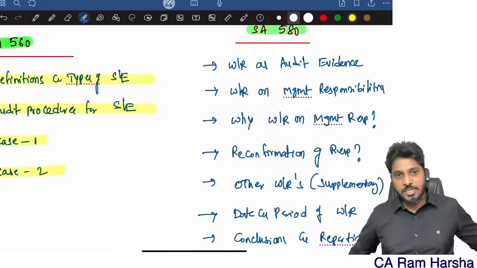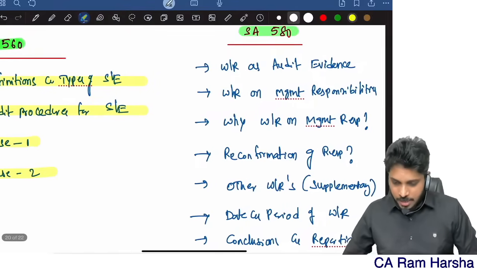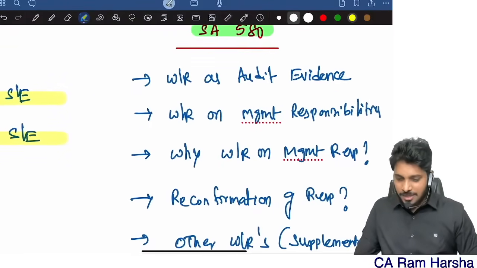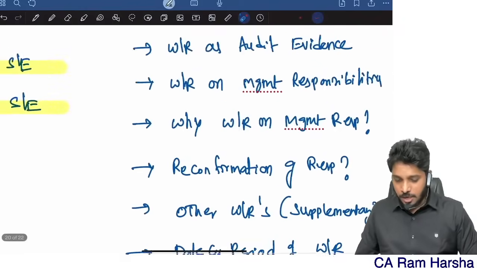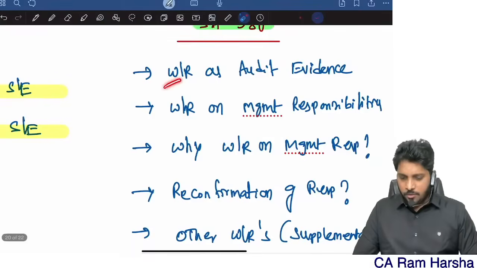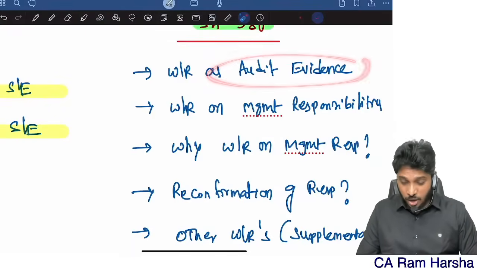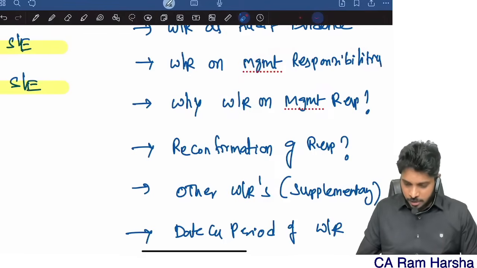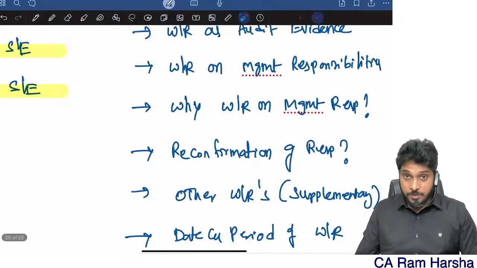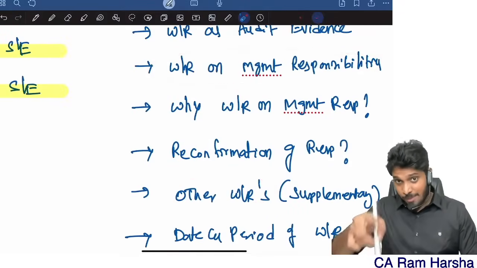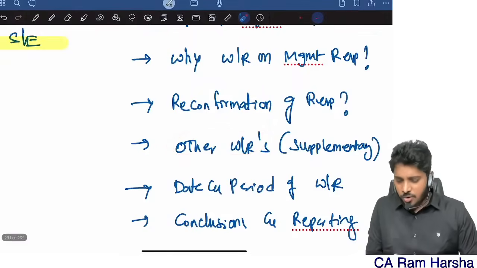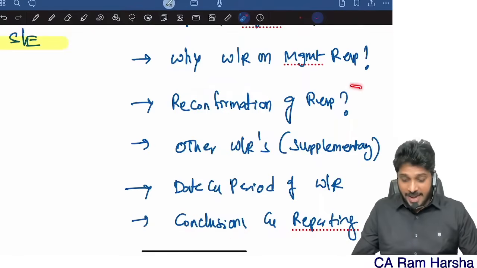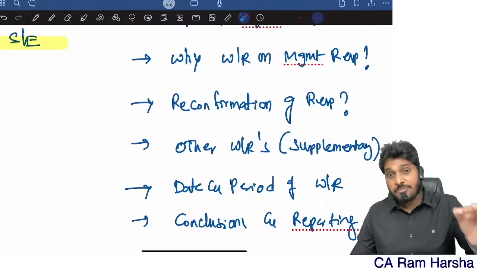Now we'll proceed. So SA 580, written representation. The standard heading is written representation. In this standard we are going to discuss almost 7 topics: what is written representation, can it be used as audit evidence, and written representation types on management responsibilities. There are 2 types of representations: one is representation about management responsibilities and the other is other representations. And what is the date of the representation and period? Conclusions and reporting, and in a few cases reconfirmation of representation is required.